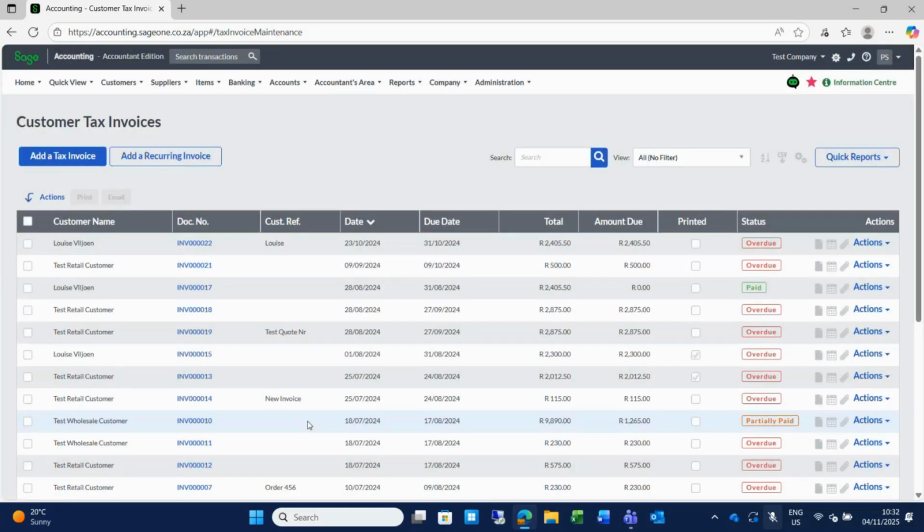Now I want to show you how easy it is to do a credit note on the system. Let's take the second invoice as an example.